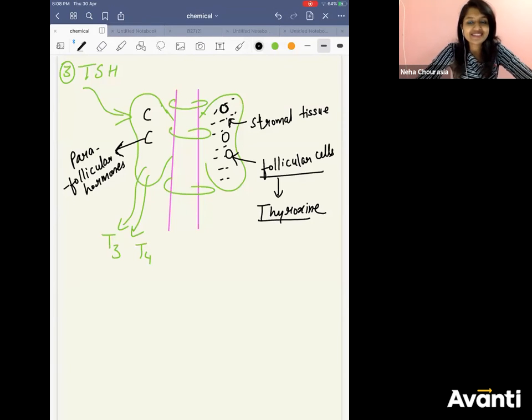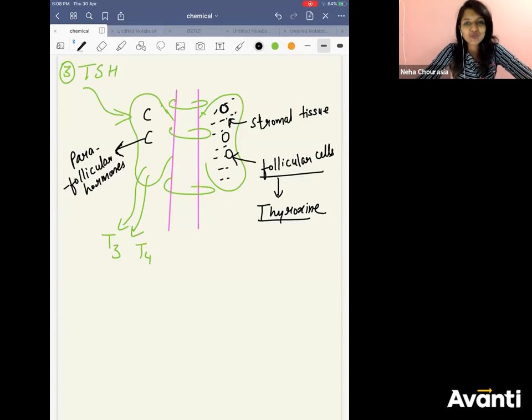Now coming to the next, heart. Your human heart is there, no? Who has more weight of the heart? Boy or a girl? Boy. Okay, boy's heart again wins here. So boy's heart is heavier than the girl's heart, right?